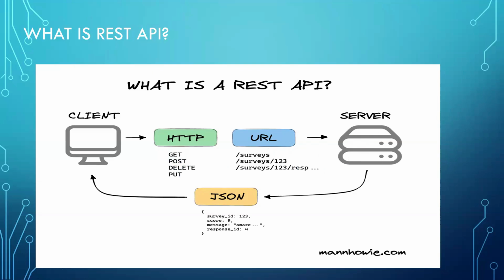In the REST API, when I get some response back from the server, it will be in the JSON format. That is the difference between the normal API and the REST API. In the REST API, whatever the data I'm going to get from the user, I'll be getting the response in the JSON format. You should understand what is the protocol, what is the URL, when you give the URL, how it is going to communicate with the server, and what format you are going to get the response from the server.